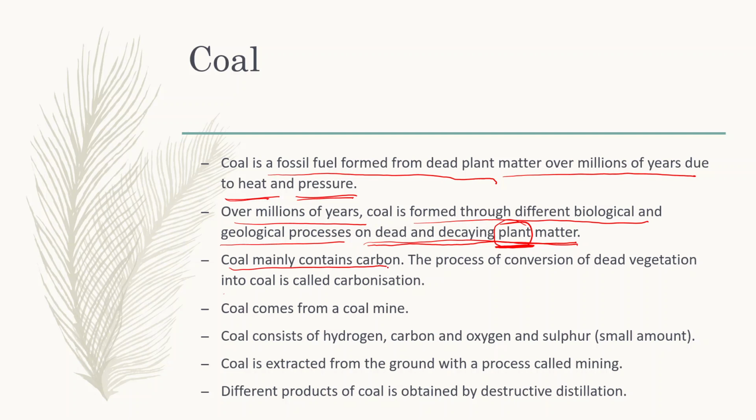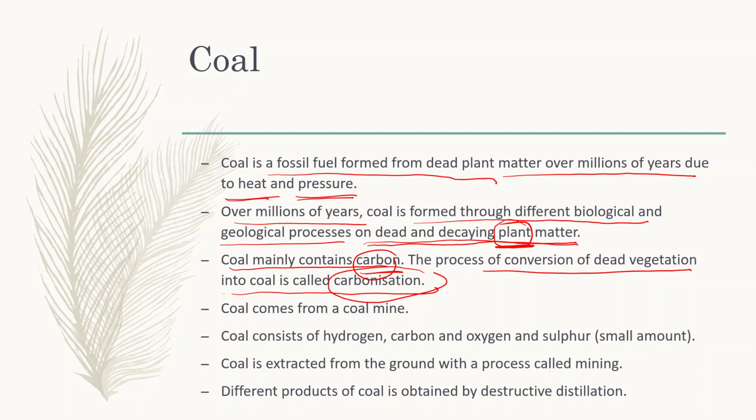Coal mainly contains the element named carbon. The process of conversion of dead vegetation into coal is known as carbonization. So coal is formed by a process through heat and pressure, and the process is called carbonization.